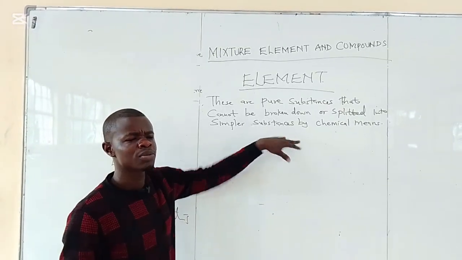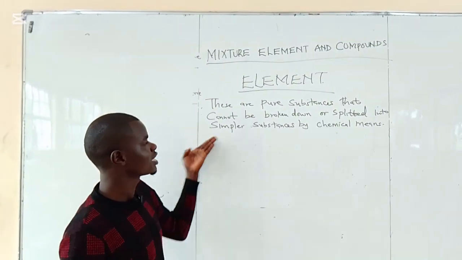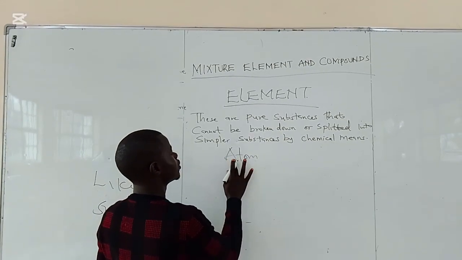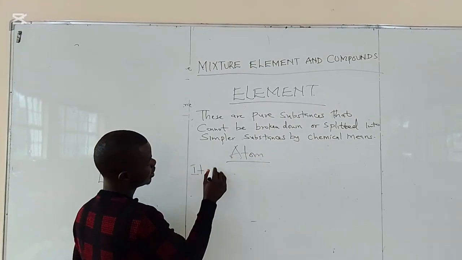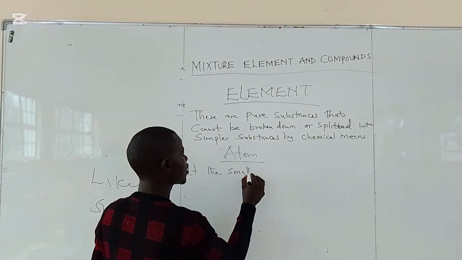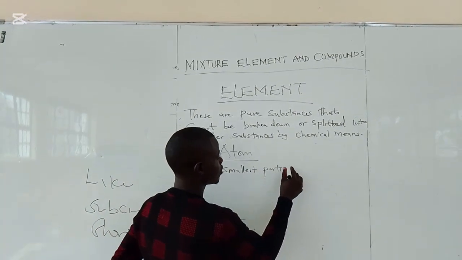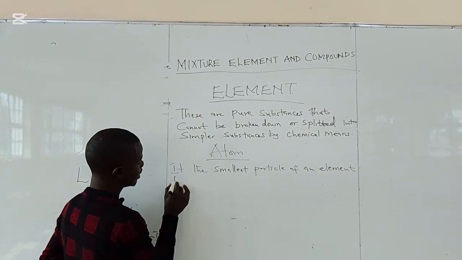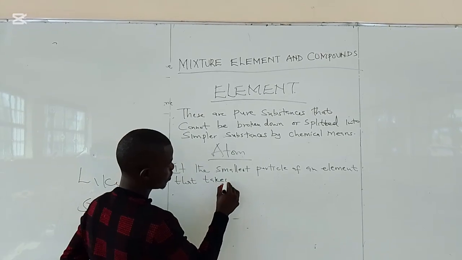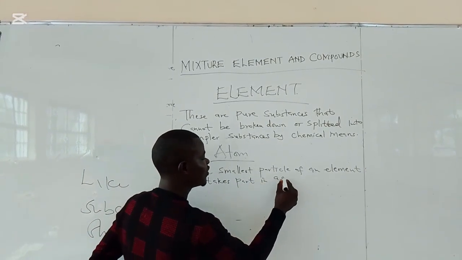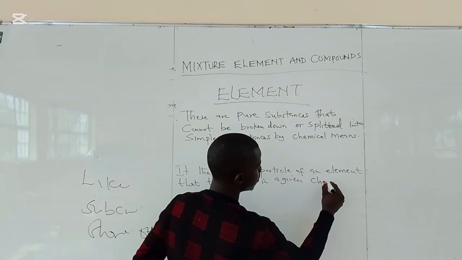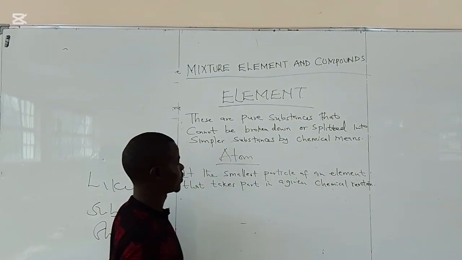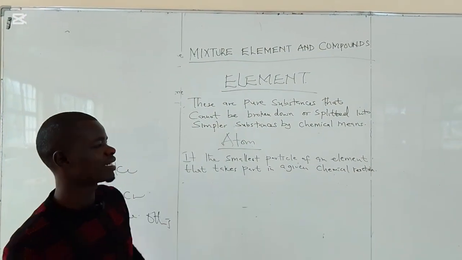Now, from the definition that we have just described above, the elements are obtained from simpler substances that are known as atoms. We need to know what this atom is that we're talking about, this simpler substance that forms a given element. So an atom is the smallest particle of an element that takes part in a given chemical reaction.